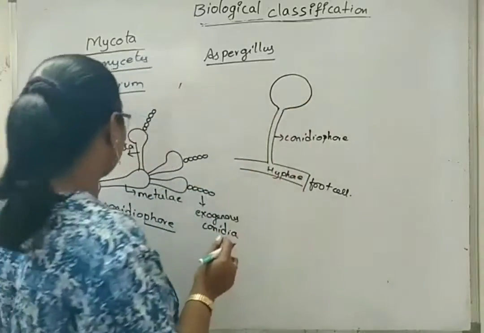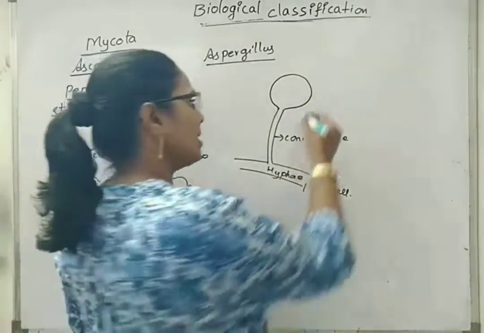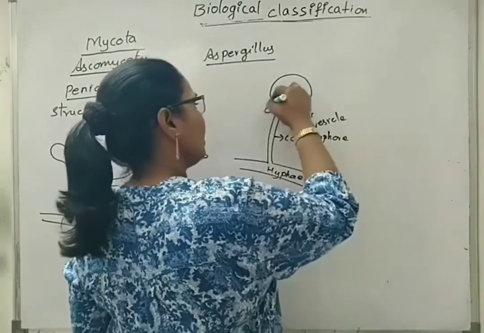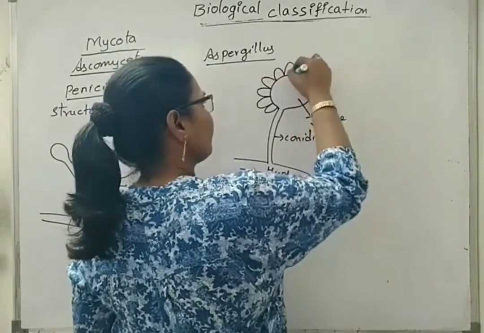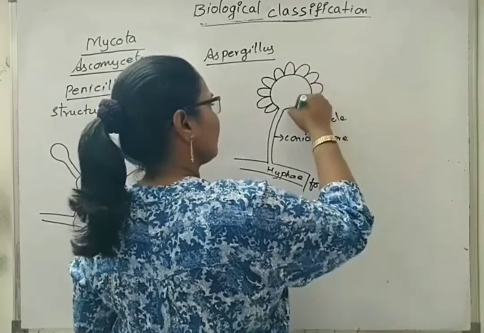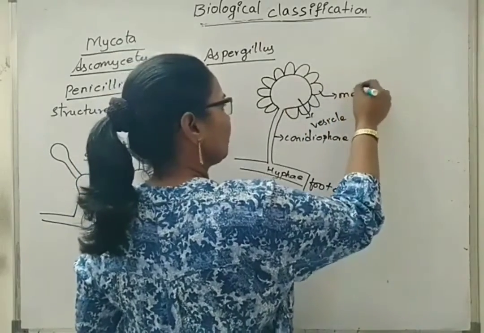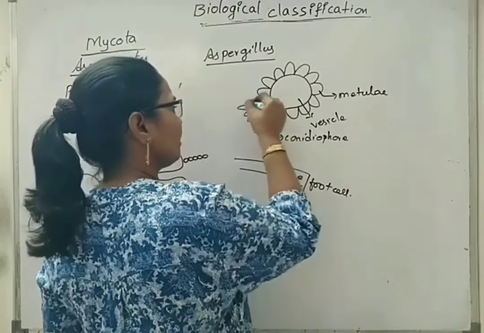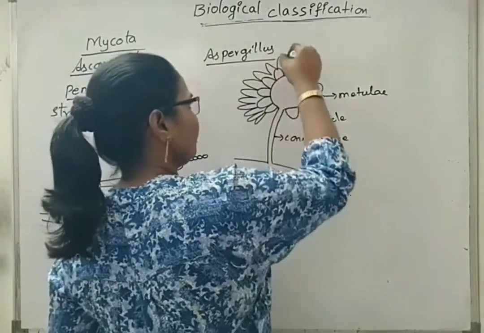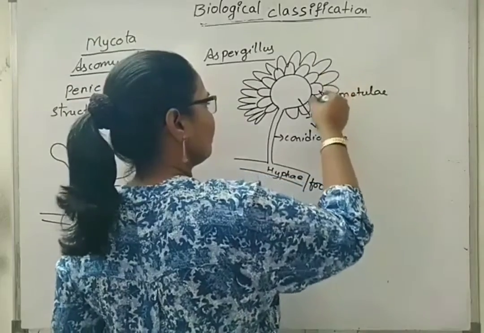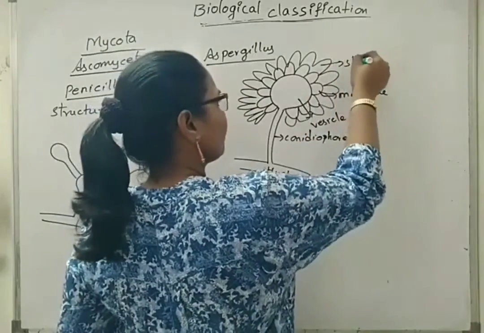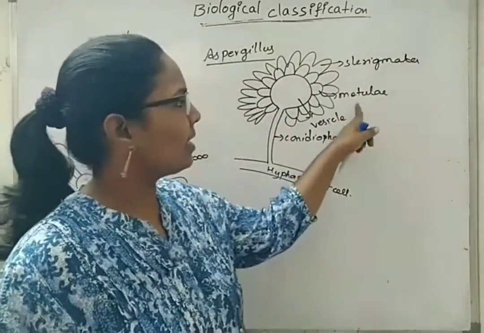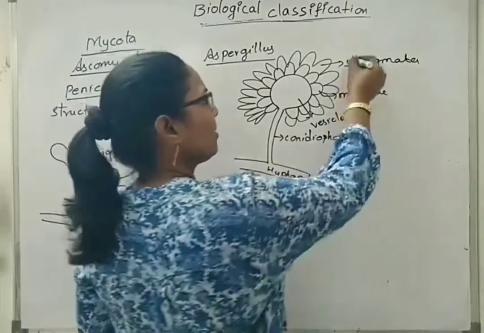Here one common structure is the vesicle. The vesicle bears metulae, and the metulae again bear sterigmata, primary and secondary sterigmata.